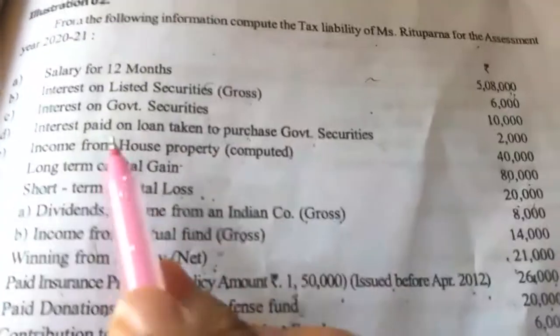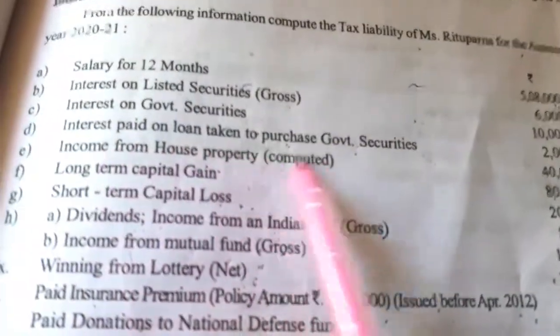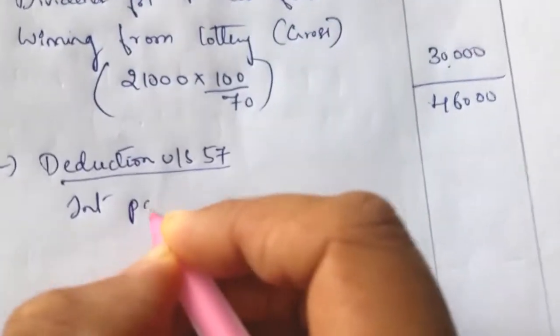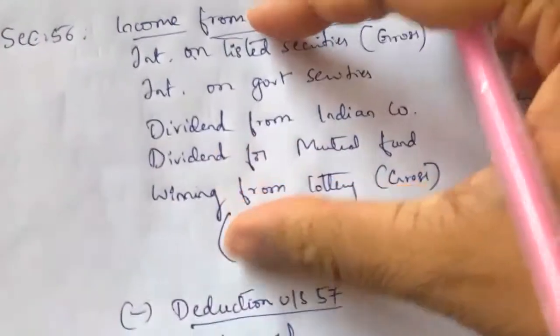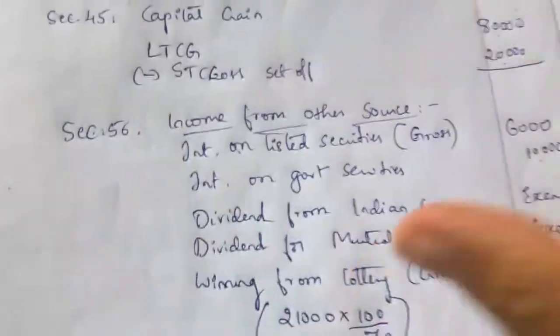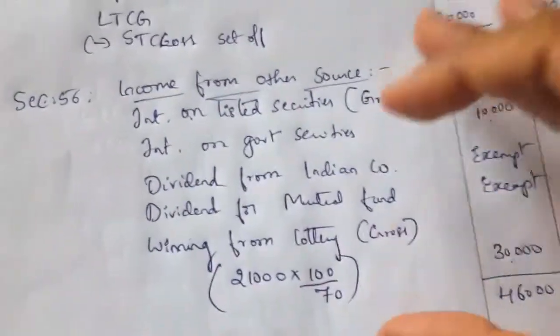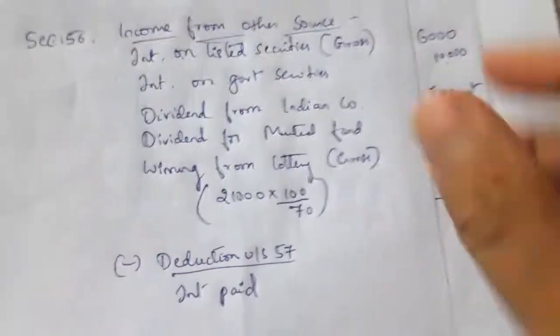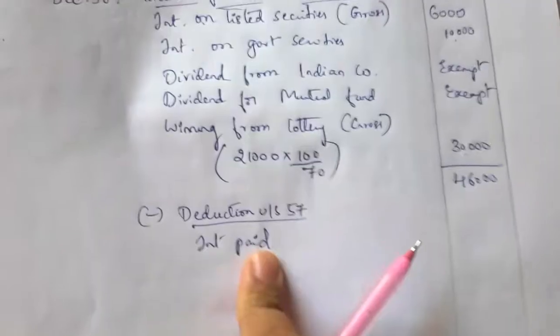Deduction under section 57 is for the interest paid on loan taken to purchase government security. Interest paid is an expense, while these are incomes we are writing. So under the 5 heads of income we are taking the income, and any expenses we are deducting.